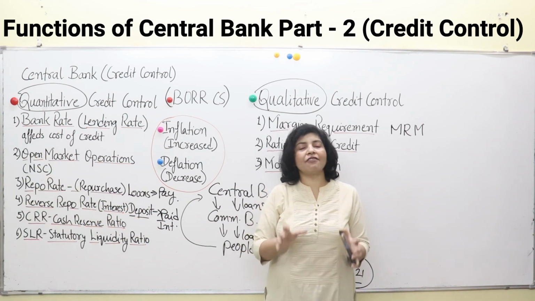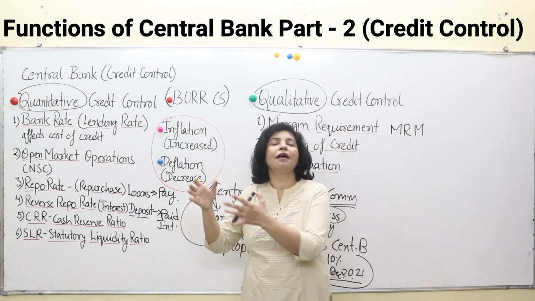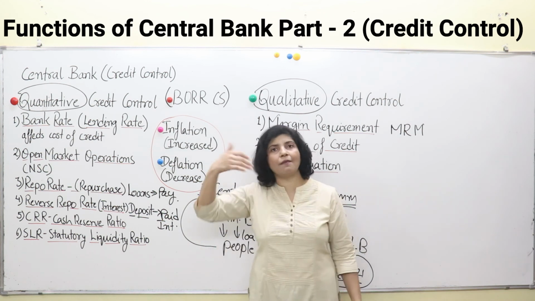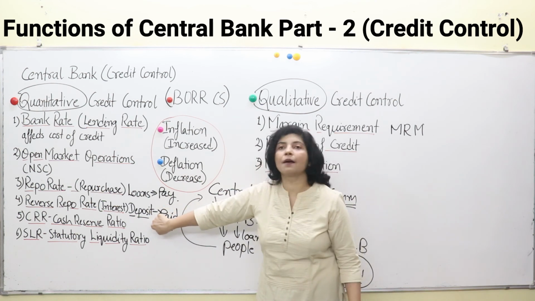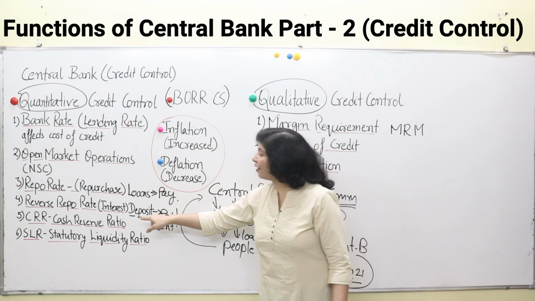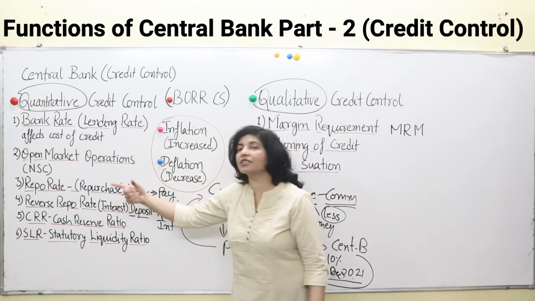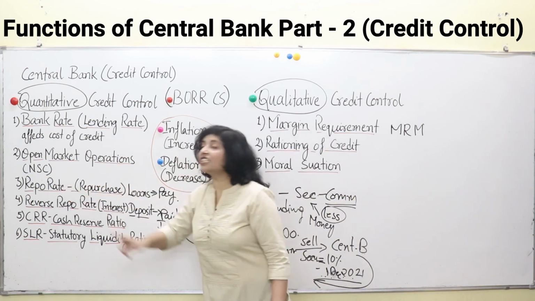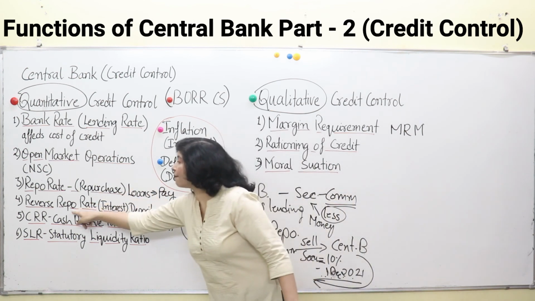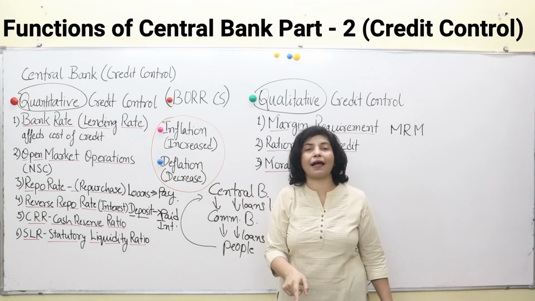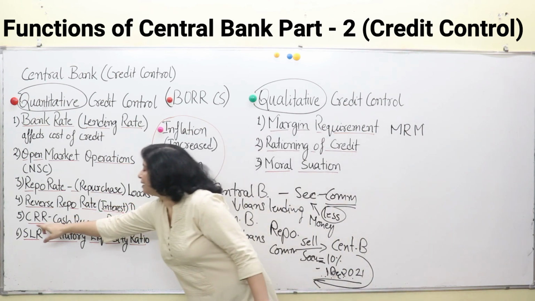Like we deposit our surplus money with our commercial banks and we are paid interest on that. Suppose on FDs or something like a savings account, we are paid interest by keeping our amount in that bank. Likewise, commercial banks also get interest paid to them by the central bank if they park or keep their funds with the central bank. So the difference between repo rate and reverse repo rate is clear. Repo rate is the charge that they have to pay on taking loans from the central bank. And reverse repo rate is the interest they are given by the central bank when they deposit their funds with the central bank. Clear? Okay, then CRR.